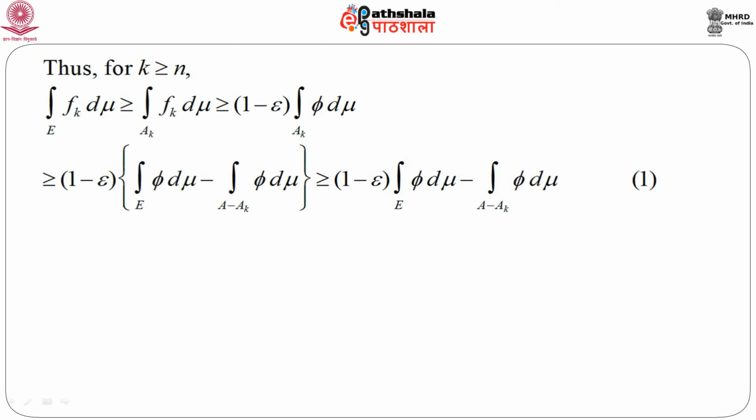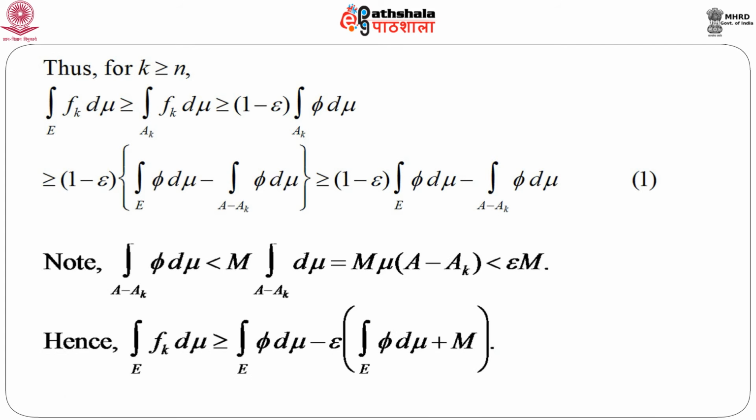Now, if we look at the extreme right-hand term, that is the integration over A minus A_k of φ dμ, which is less than or equal to M times the integration over A minus A_k, and naturally this means M times μ(A minus A_k), and we have already seen that for k greater than or equal to n, this μ(A minus A_k) is less than epsilon.